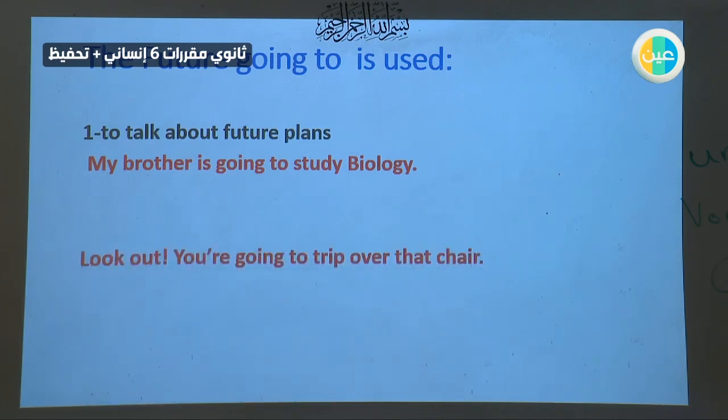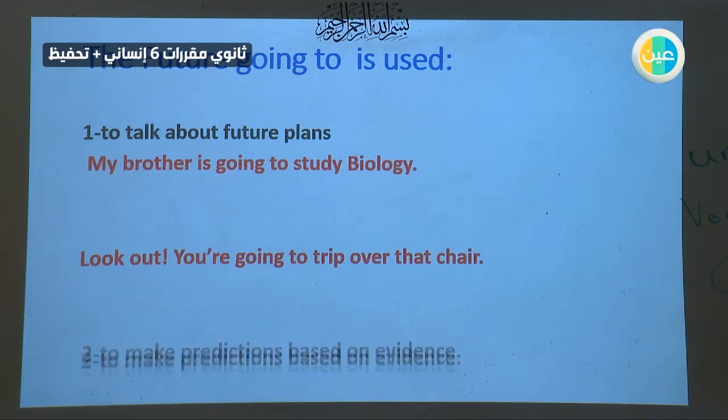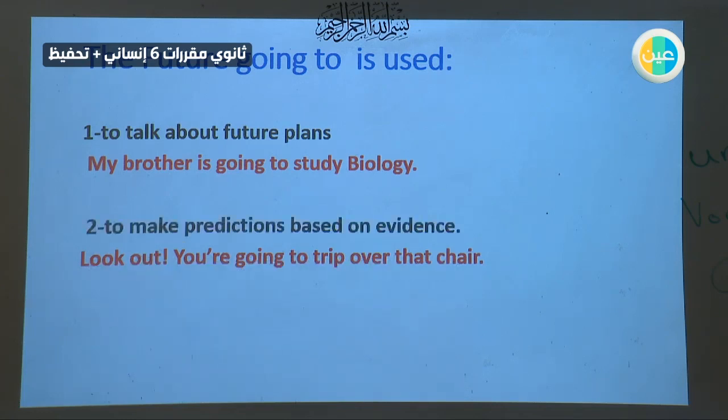Look out, you are going to trip over that chair. Look out. It's to make a prediction based on evidence. What do we mean by based on evidence? Based on something touchable, something you can see, you can feel, you can hear, like this. Look out, you are going to trip over the chair.